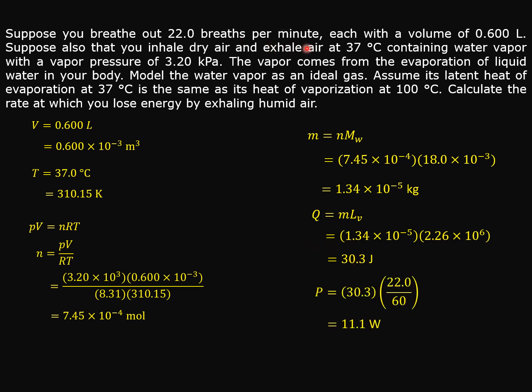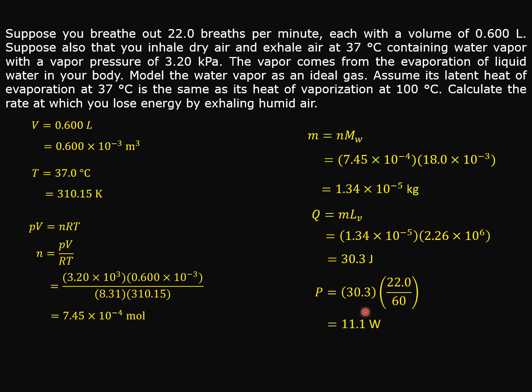But in 1 second, how many breaths do we breathe out? It is given that we breathe out 22 breaths per minute. So in 1 second, it is 22 divided by 60. This is the number of breaths in 1 second.